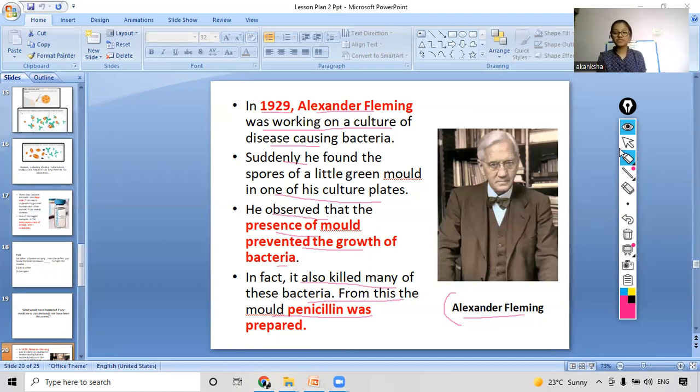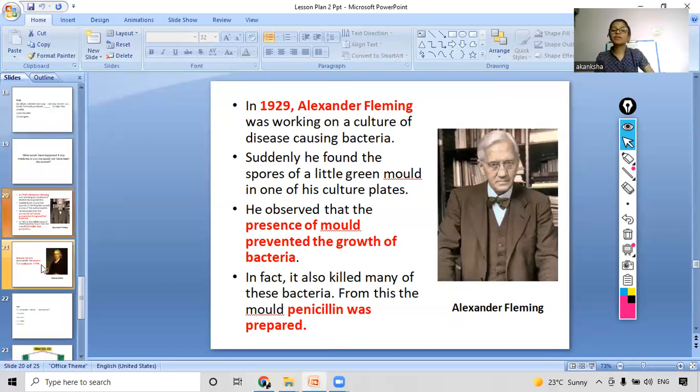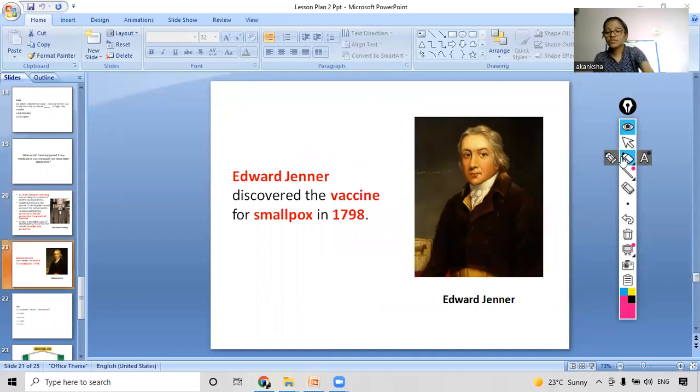So now we just saw the importance of penicillin and how we got it. And the scientist who discovered penicillin was Alexander Fleming. Now, who was Edward Jenner and what did he do? Let's see. Edward Jenner was the one who discovered the concept of vaccine. He first developed a vaccine for smallpox in 1789. It was very early, right? But thanks to him, we have many vaccines today and we have overcome so many diseases. So this was all the information on vaccines.